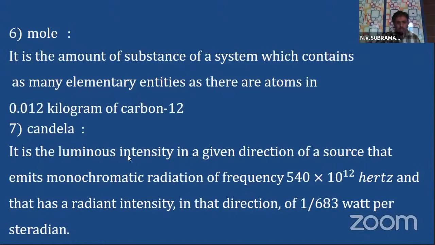Radiation of how much frequency? 540 into 10 power 12 hertz. And how much intensity? This intensity again you will get in second year intermediate, children. The radiant intensity is 1 by 683 watt per steradian.